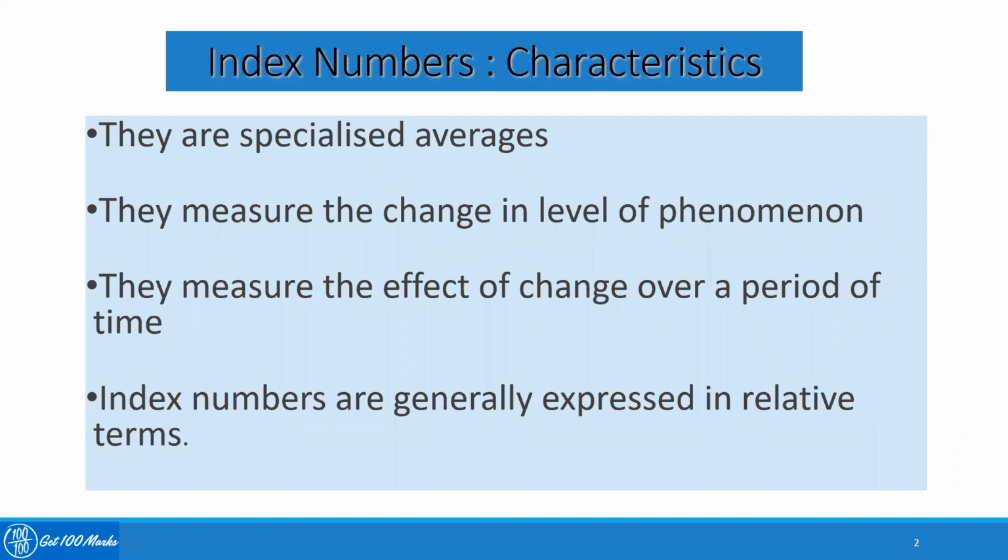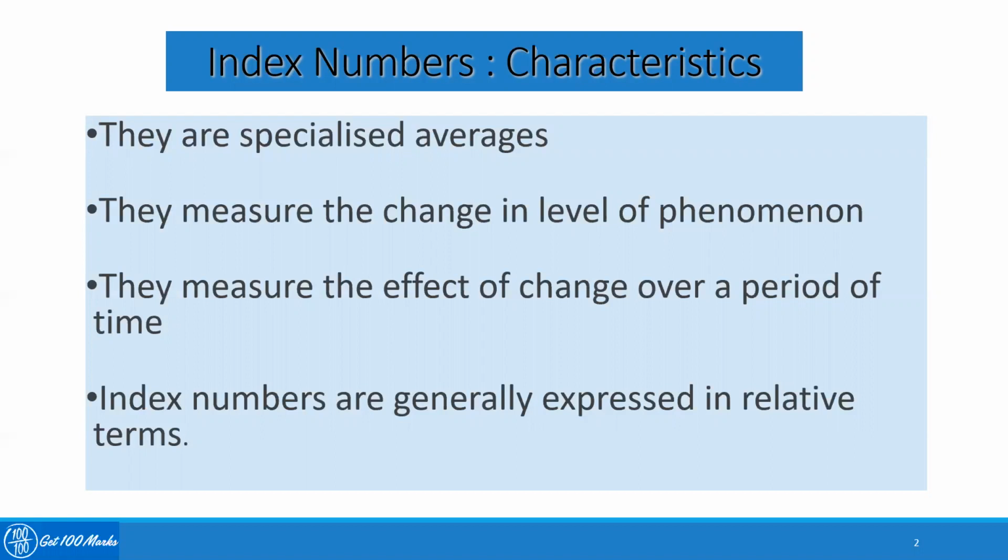Index number, the characteristics of index number I have discussed a little bit, but let's just have some clarity on that. They are a specialized average. When we are talking about price relative, it is summation of P1 by summation of P0 into 100. It's a kind of average, and it measures the changes in the level of phenomena. For example, how the cost of living index is changing from 2015 to 2020. It measures the changes over a period of time.